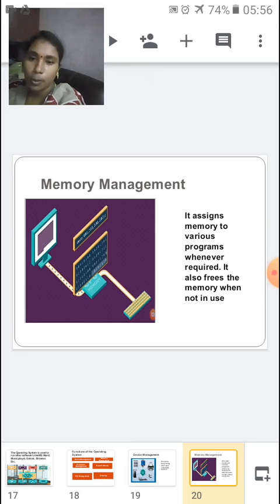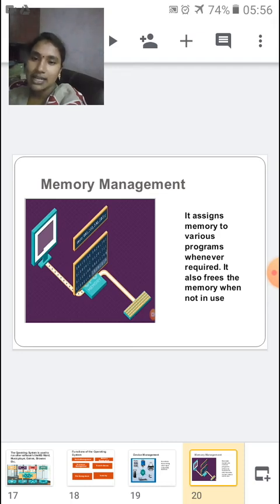Like that, an operating system also manages the memory very efficiently. It assigns memory to various programs whenever required, and it also frees the memory when not in use.